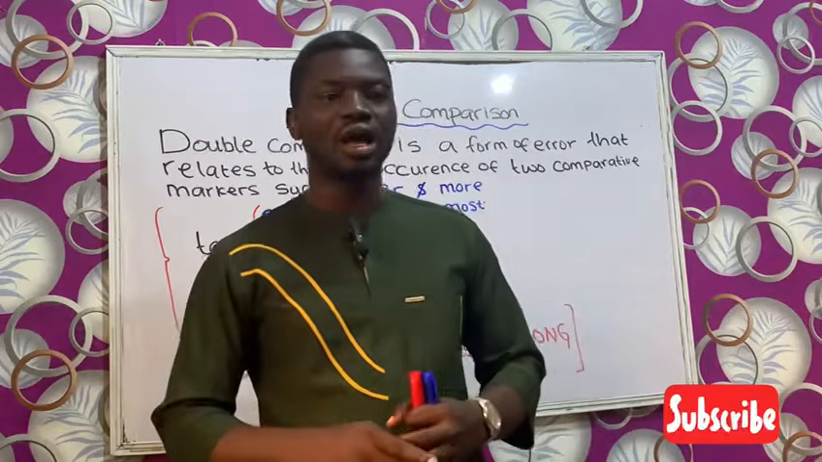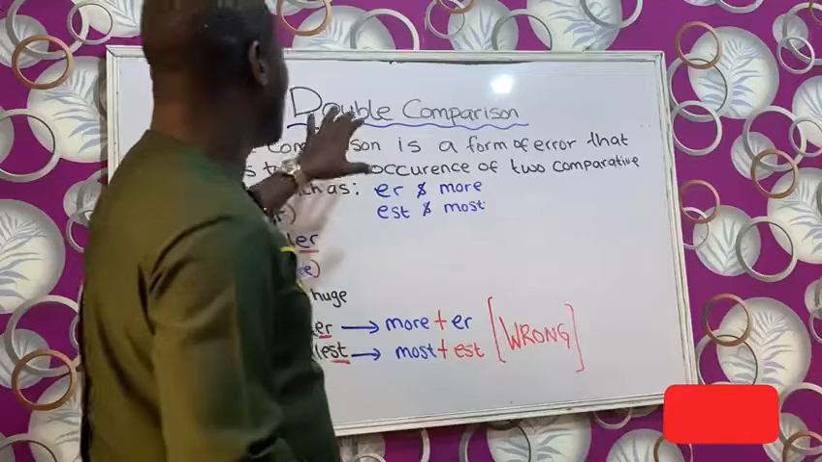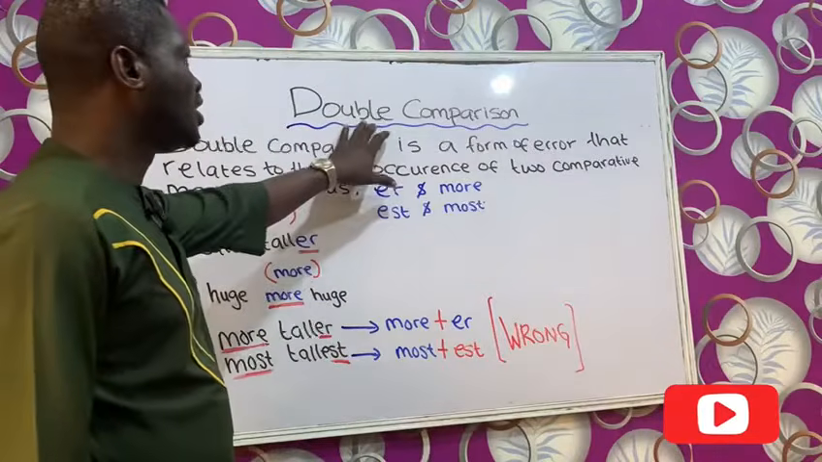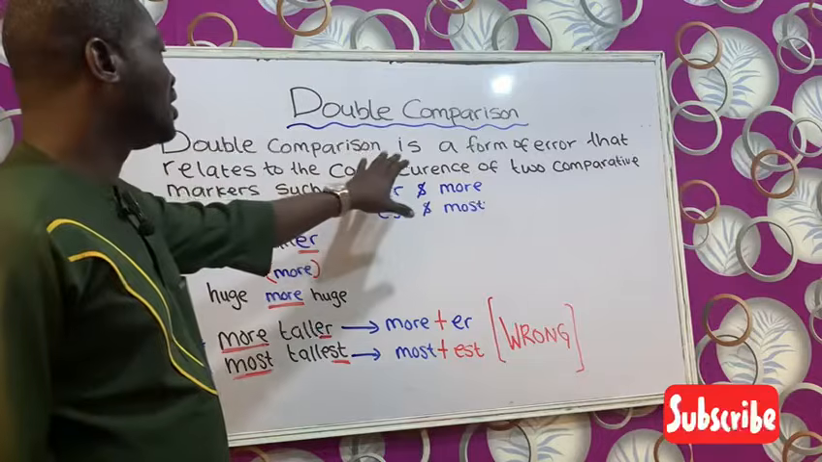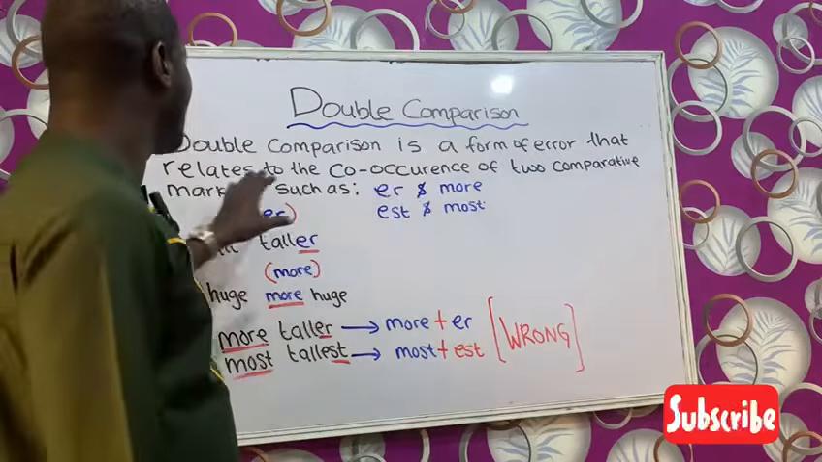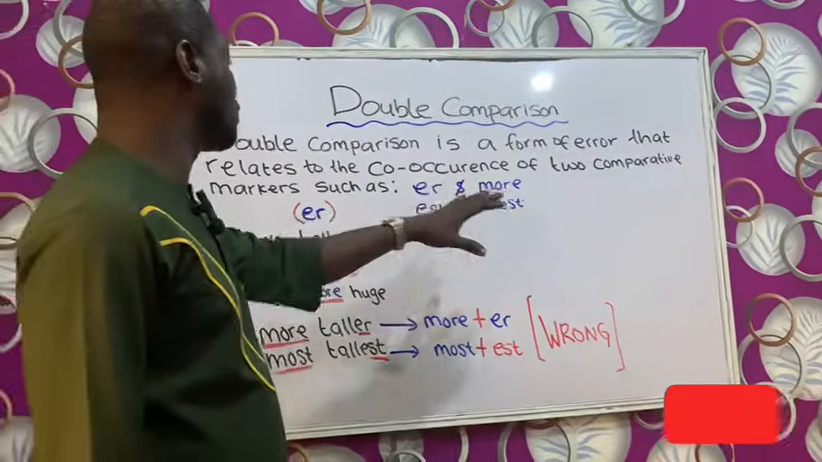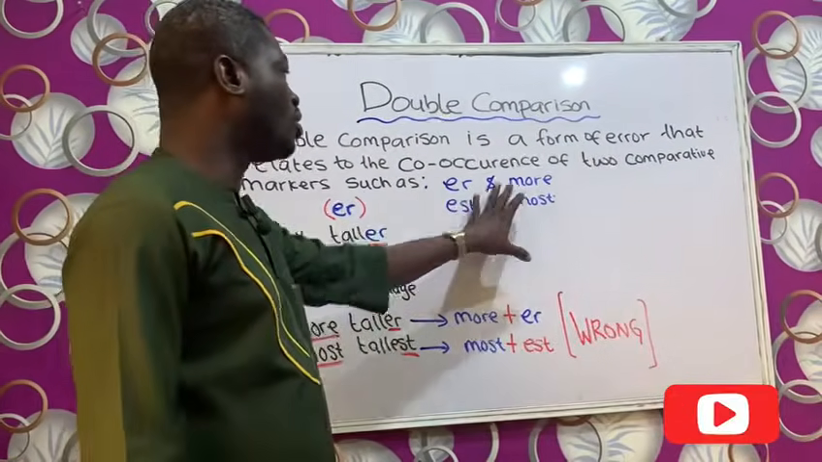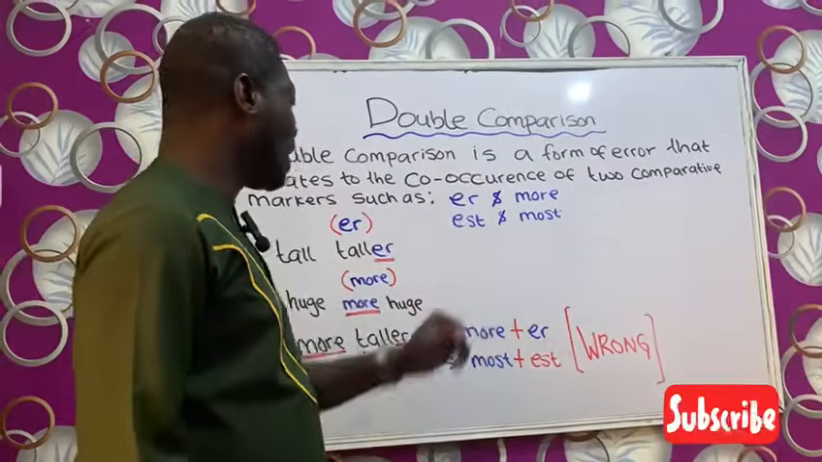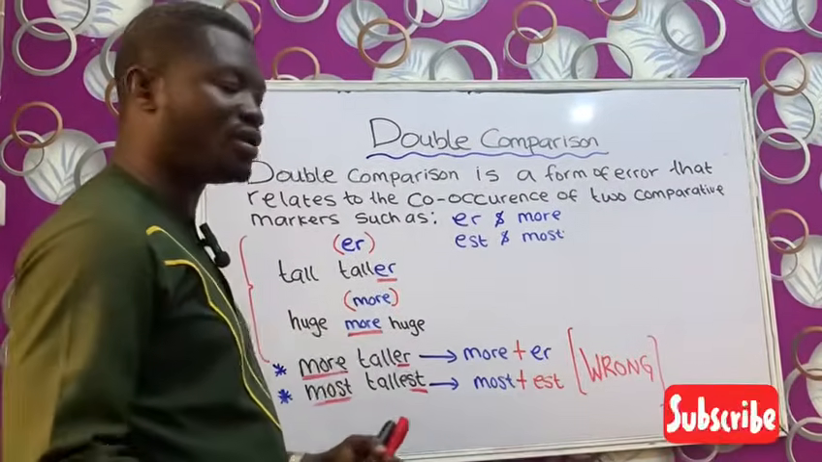So in today's section, I'll be talking to you about what we call double comparison. Double comparison is a form of error that relates to the co-occurrence of two comparative markers, such as the ER and more, EST and most. And I think this illustration could actually help you guys.